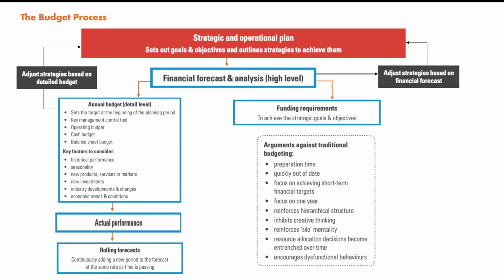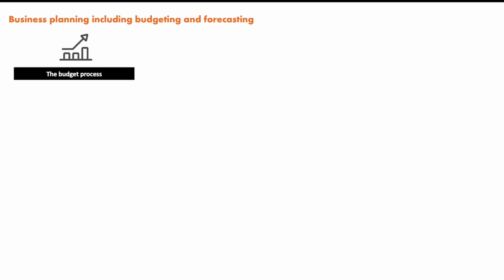Now we move on to the next slide, which is a really good example of how we do business planning, including budgeting and forecasting. The first step in the budget process is to identify and apply the most appropriate budget methodology, which is very, very important.